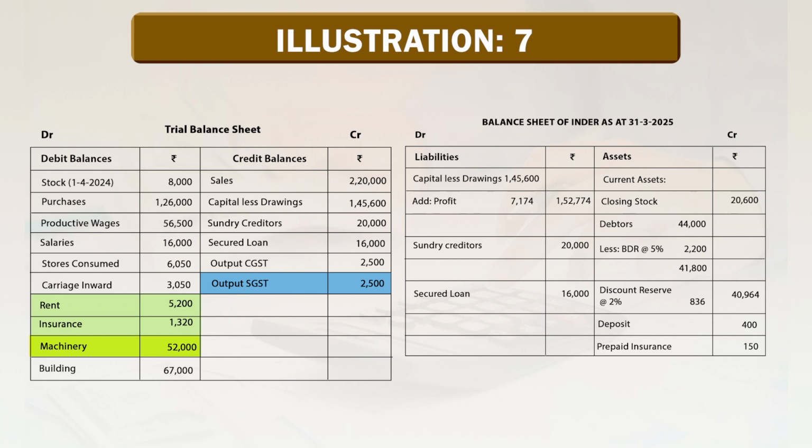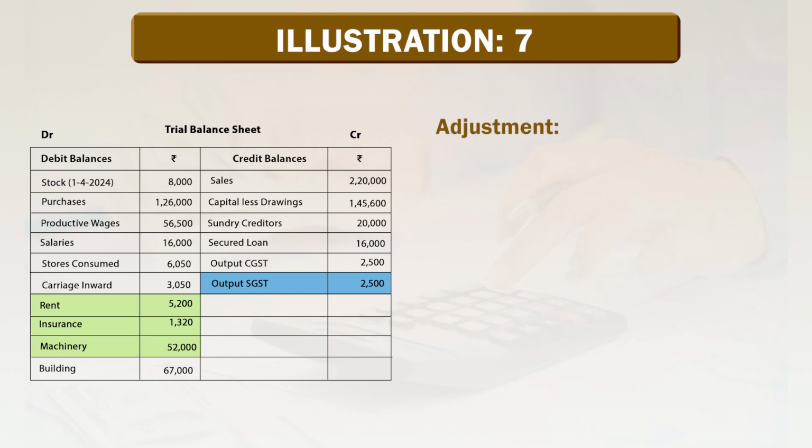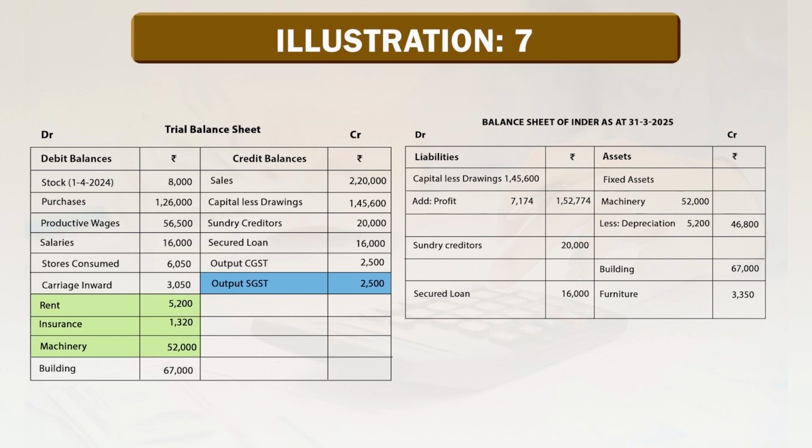Machinery is 52,000. There is an adjustment on machinery: depreciate machinery at the rate of 10%. Machinery goes to the balance sheet on the asset side under fixed assets, machinery 52,000 less depreciation at the rate of 10%, amounting to 5,200.